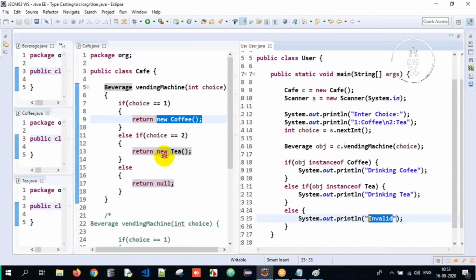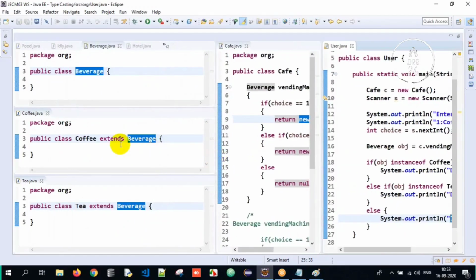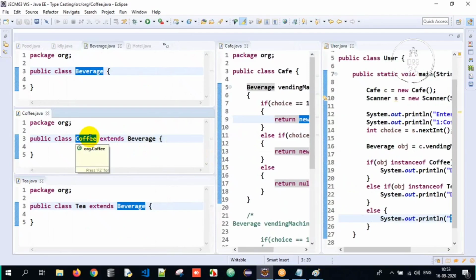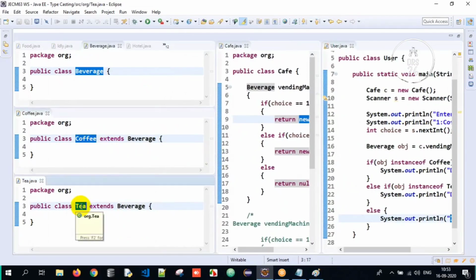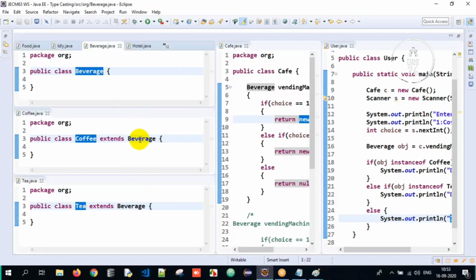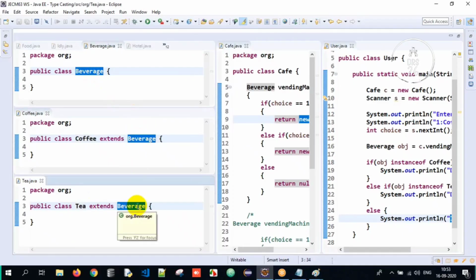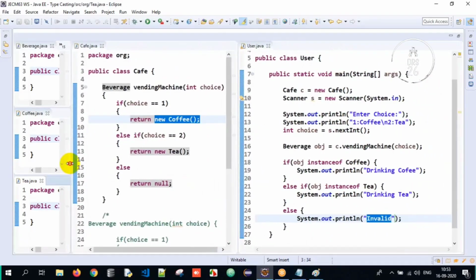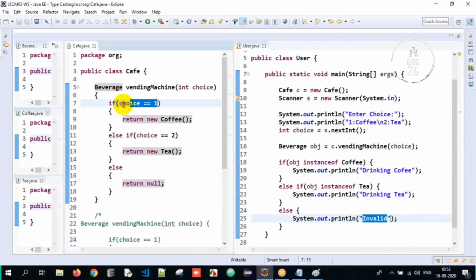First, guys, we had two types of objects. A vending machine might either return Coffee or it might return Tea. Since I want a generalized return type, I'll create a class called Beverage and make sure both Coffee and Tea inherit the Beverage class, because they have a common superclass. Now, if you go to a cafe here, if it is 1, you are ordering coffee. If it is 2, you are ordering tea. If it is apart from that, it's null. So I want a generalized return type, no? So it is Beverage here.